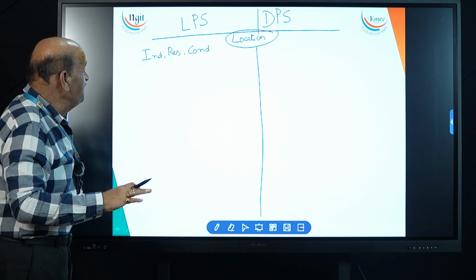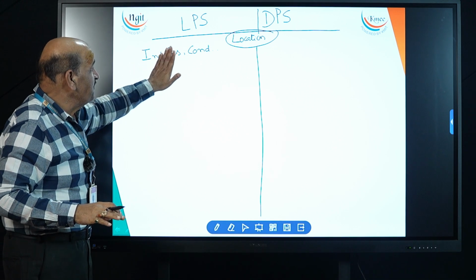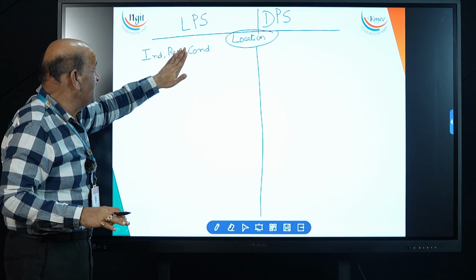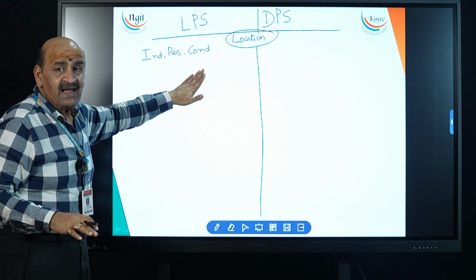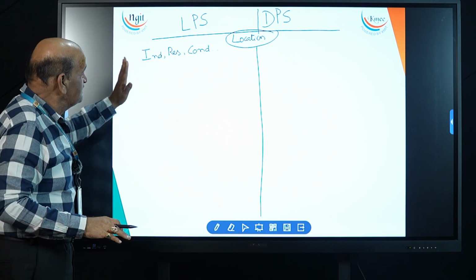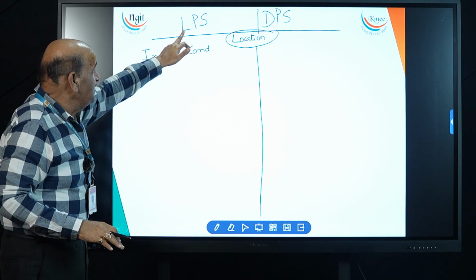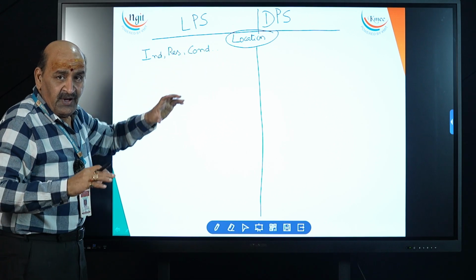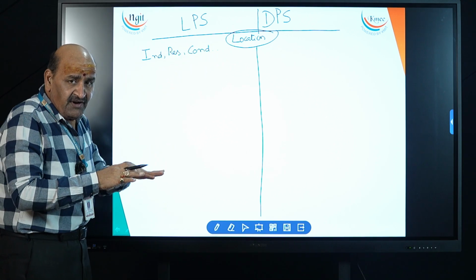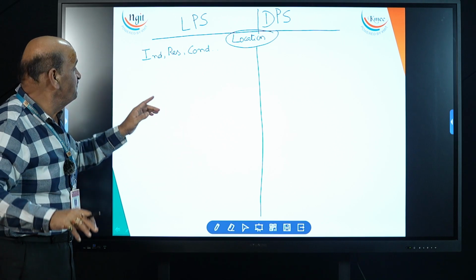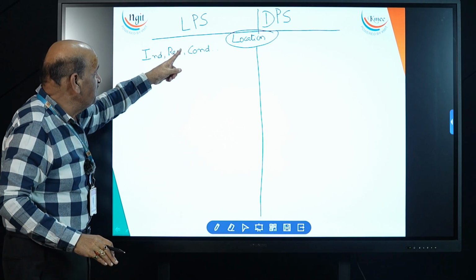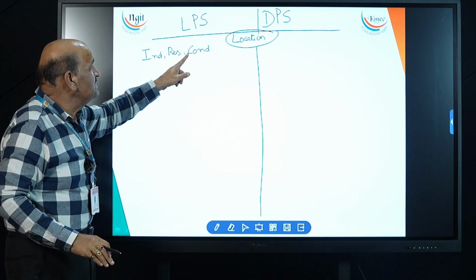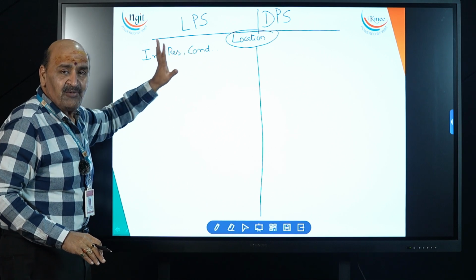Here parameters means inductance, resistance, conductance, reactivity, reactance, all these will be taken as parameters. Whether it is LPS or DPS, we are making these as a fundamental basic discussion point.